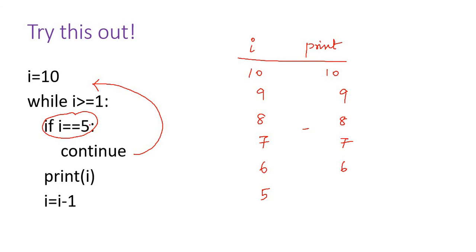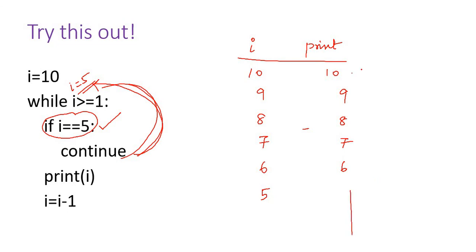Now i is 5. Again it checks i is 5, so it comes out. Again it checks, it comes out. It won't print anything. The program runs infinite number of times.